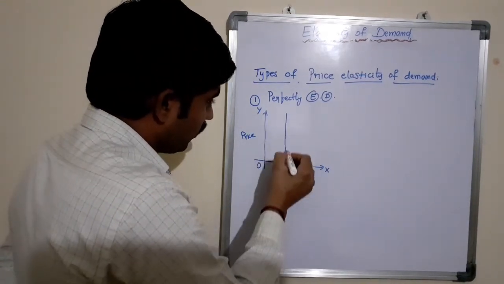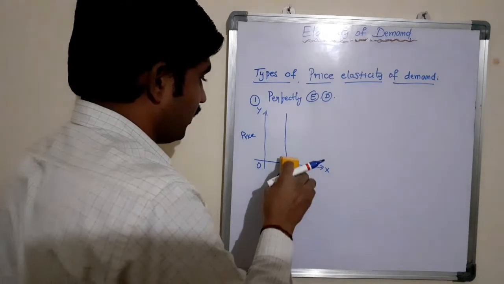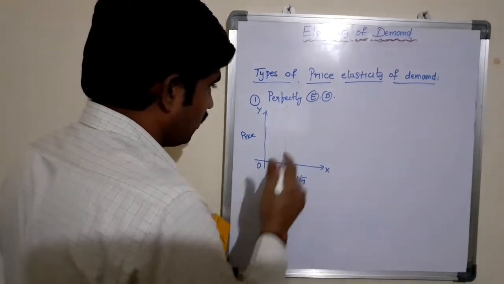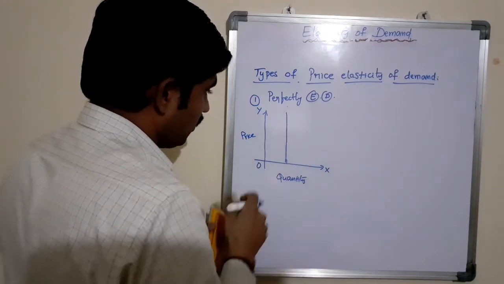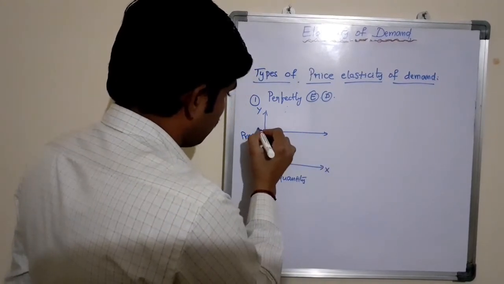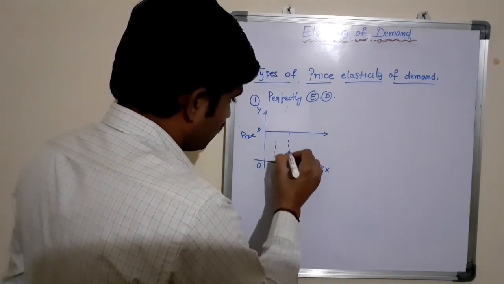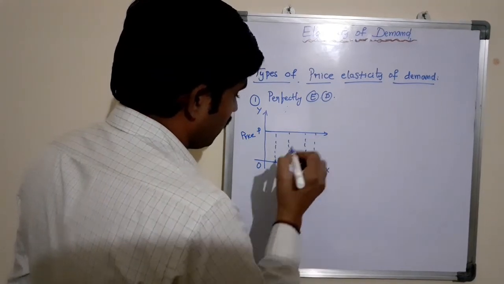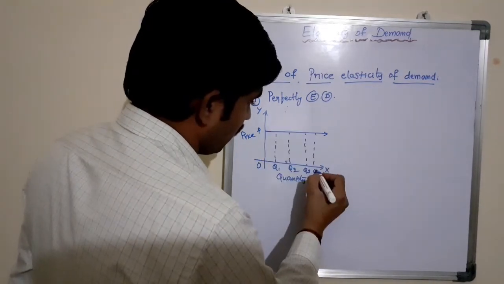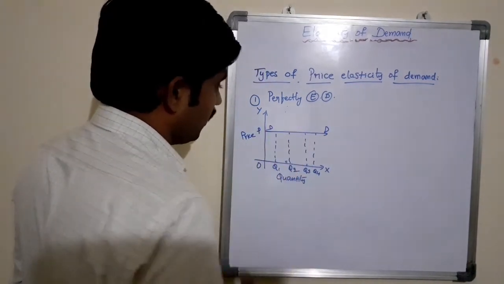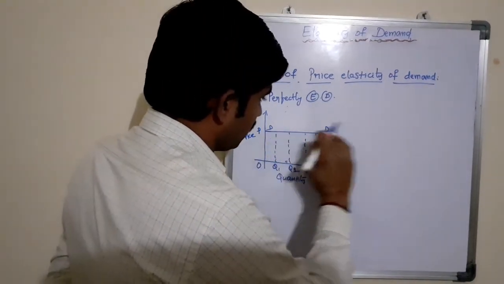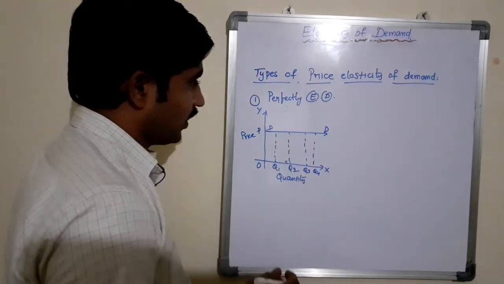According to the price elasticity of demand definition, as we have seen in the last class, when there is no change in the price of the product even though there are changes in the quantity demanded of a product, it is said to be perfectly elastic demand. Here DD is a demand curve which runs from left to right horizontally, parallel to the x-axis.